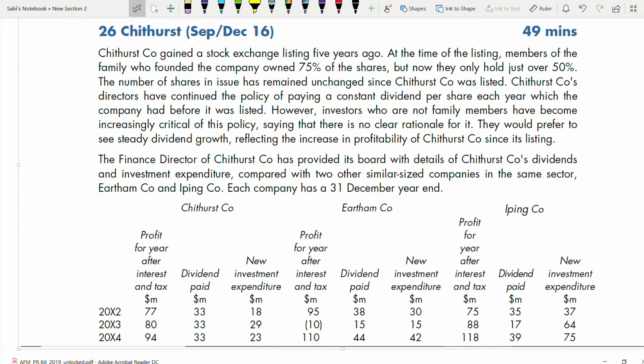Question 26, Chithurst. This question is about dividend policy and dividend payout ratios. So it's all about dividend. Okay, and we are going to go through the requirements.